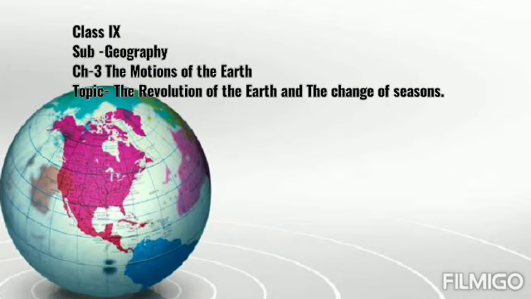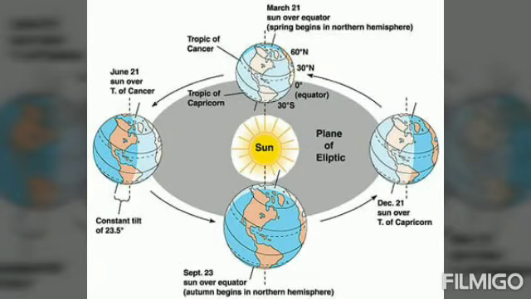The revolution of the earth is much longer than its rotation on its axis. We know that to complete one revolution, the earth follows a fixed path which is called the orbit. It takes 365 days and 6 hours to complete one revolution, which is equal to 1 year.